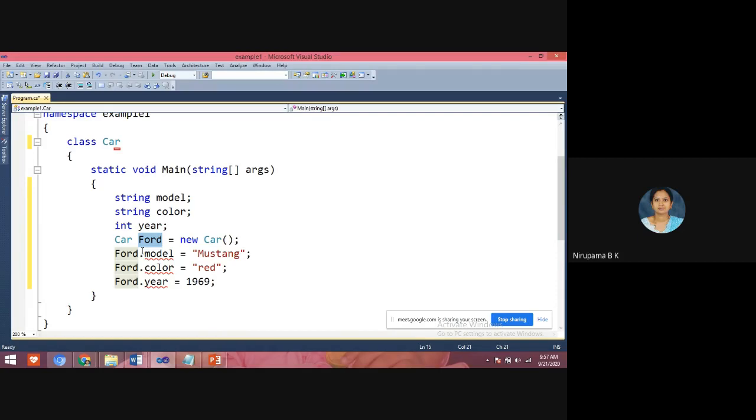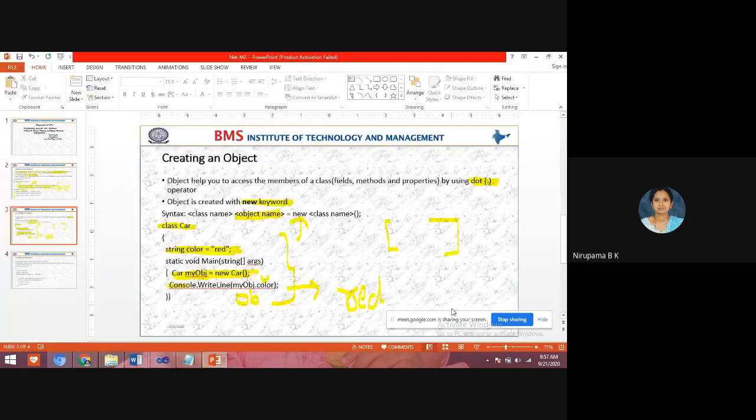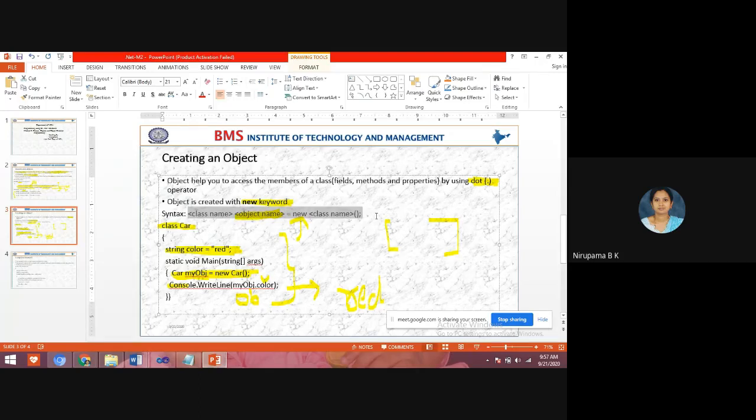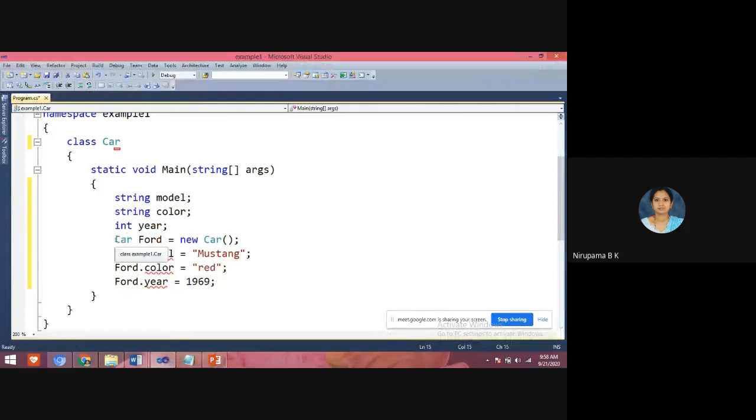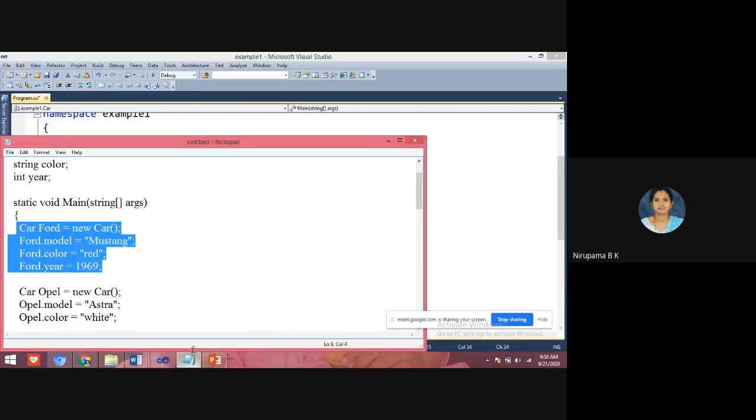Now Ford is an object of the class, correct? What is the syntax? Coming back to the syntax: class name, object name is equal to new class name. Coming to the program, the class name is Car, the object is Ford, with the new keyword and the class name. Yes, students, understood? Now I have assigned values to these variables: model, color, and year.